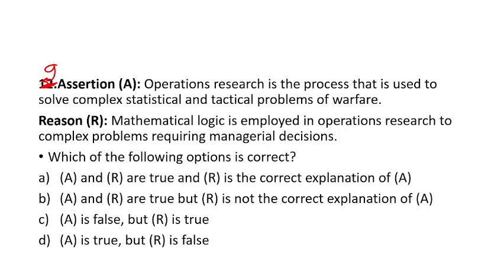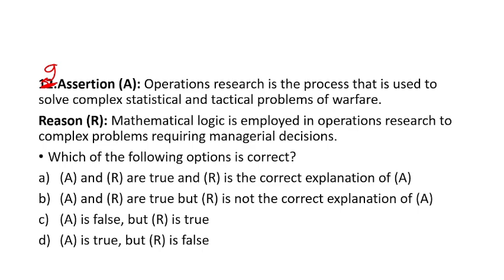So in the assertion, there is a clear-cut definition of operation research, that it is a process used to solve complex statistical and tactical problems. So no issues in this assertion. Then the reason: mathematical logic is employed in operation research to solve complex problems requiring managerial decisions.